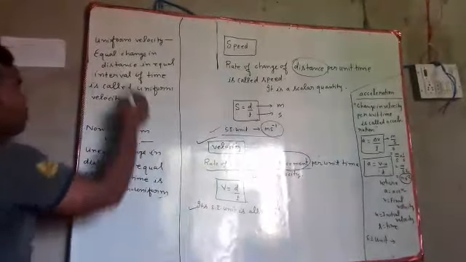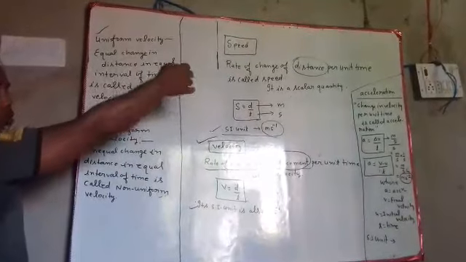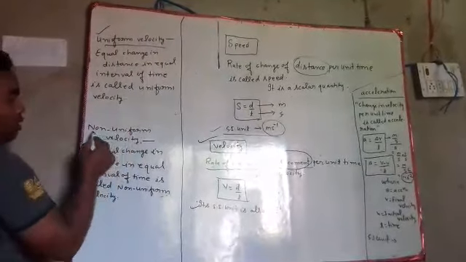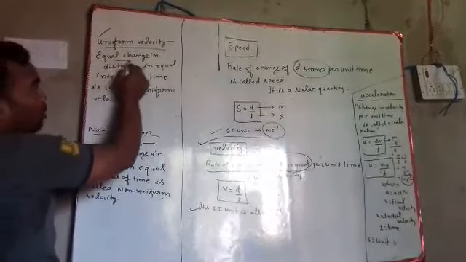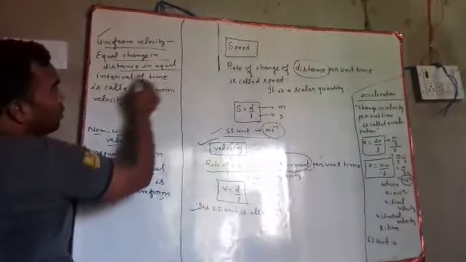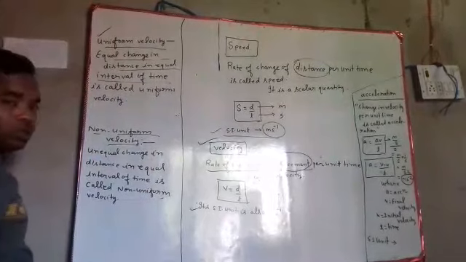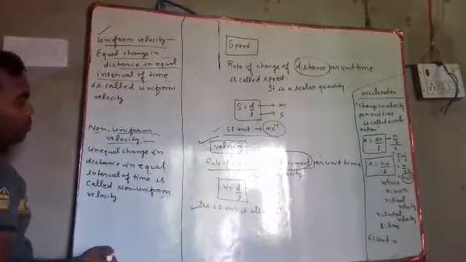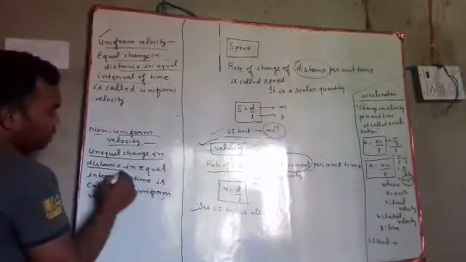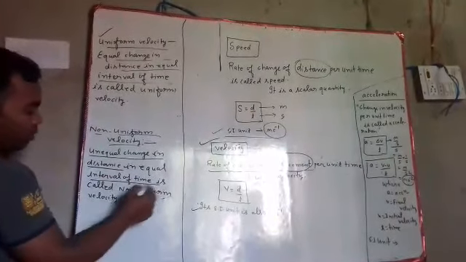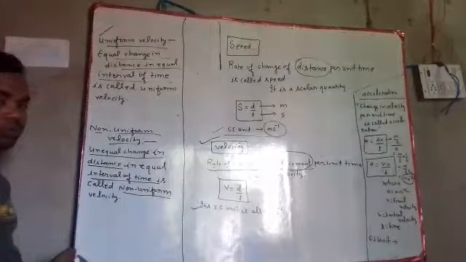Now you see here, velocity is of two types: uniform velocity and non-uniform velocity. What is uniform velocity? It is equal change in displacement in equal intervals of time. It's called uniform velocity. And non-uniform velocity means unequal change in displacement in equal intervals of time.